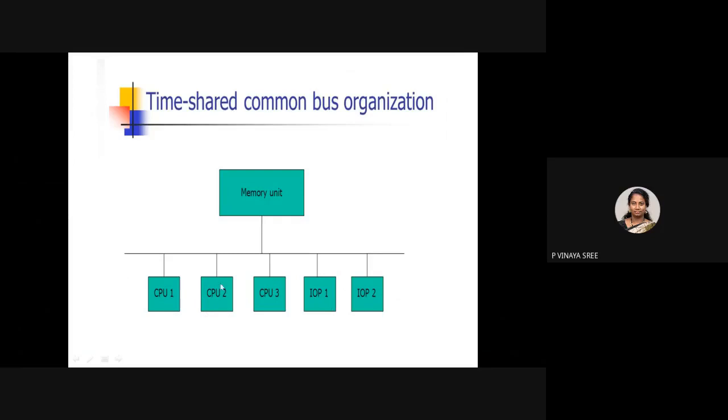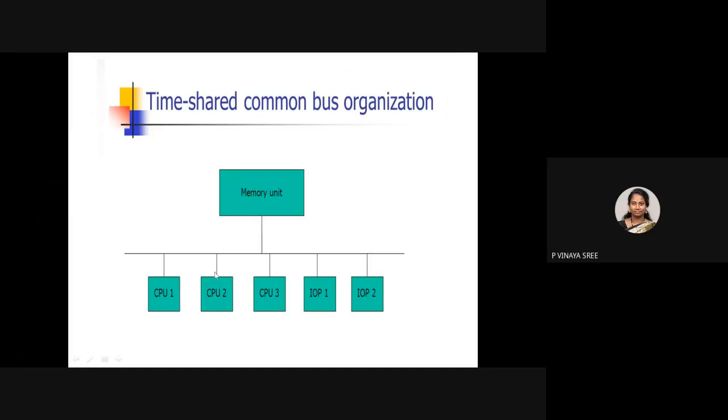All these are connected with a common bus, and here we have a shared memory. We already studied shared memory and distributed memory. This shared memory is used by all the processors here.